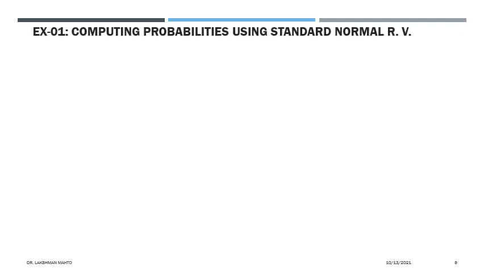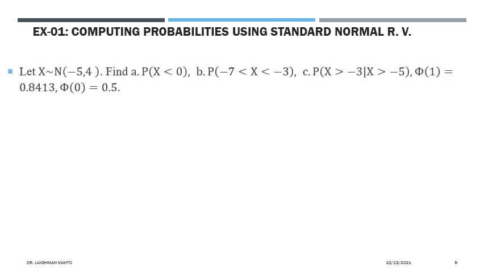I will talk about the first problem here, computing probabilities using a standard normal random variable. How can we compute it here? For that we have taken a normal random variable with mean -5 and variance 4. Remember that the variance would be given here. Never say that it is a standard deviation; it would always be sigma square. So just identify what mu is. Mu is -5 and sigma square is 4. That means the standard deviation is 2. All this information is given to you.